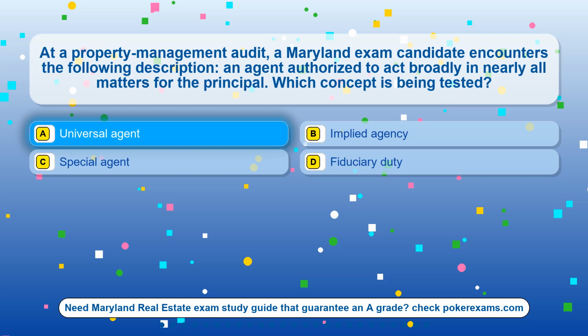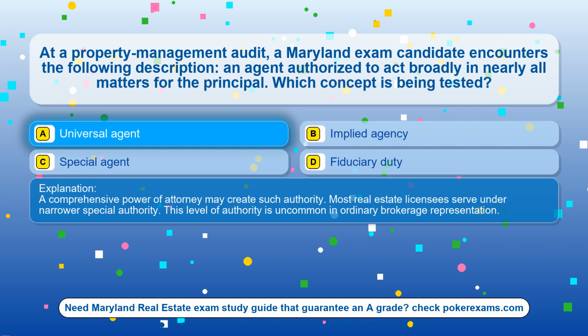The correct answer is option A, universal agent. A comprehensive power of attorney may create such authority. Most real estate licensees serve under narrower special authority. This level of authority is uncommon in ordinary brokerage representation.